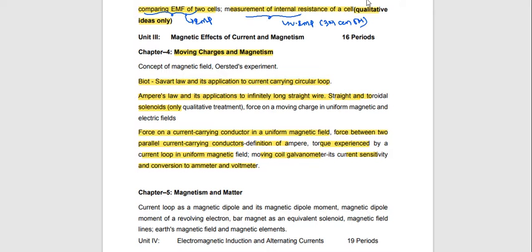Even so, I will give some special ones for you, and I will highlight them again. This is the force on a current carrying conductor in a uniform magnetic field, force between two parallel current carrying conductors, definition of 1 ampere, and torque on a current carrying loop in a magnetic field. This is the moving coil galvanometer. These topics are very important. And in this, the Biot-Savart law is also very important. Actually, this chapter is totally important.